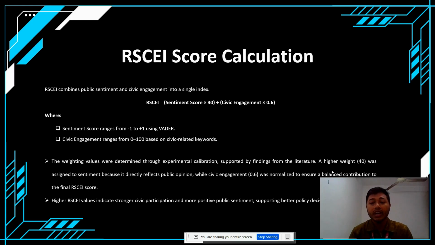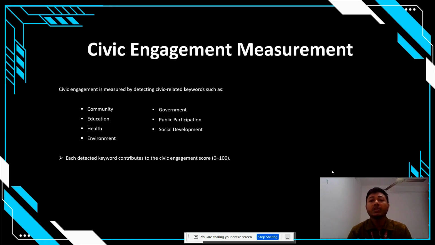A higher weight of 0.4 was assigned to sentiment because it directly reflects public opinion, while civic engagement 0.6 was normalized to ensure balanced contribution to the final RSCEI score. A higher RSCEI value indicates stronger civic participation and more positive public sentiment, supporting better policy decisions. Civic engagement is measured by detecting civic-related keywords like community, education, health, environment, government, public participation, and social development.